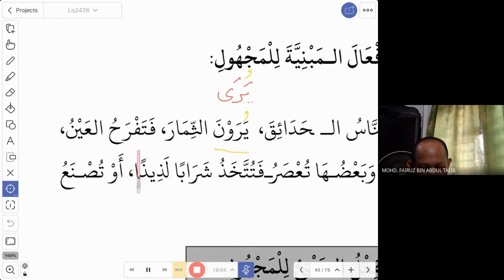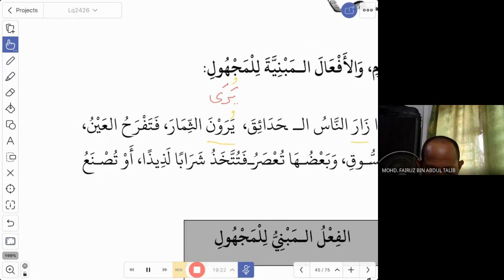Ma'lum. So this is mabni ma'lum. Ma'lum, when the meaning is happy. So the eyes were happy, because of seeing this fawakih tadi. So the eyes are happy. Fatafrahul ainu, mabni li al ma'lum.